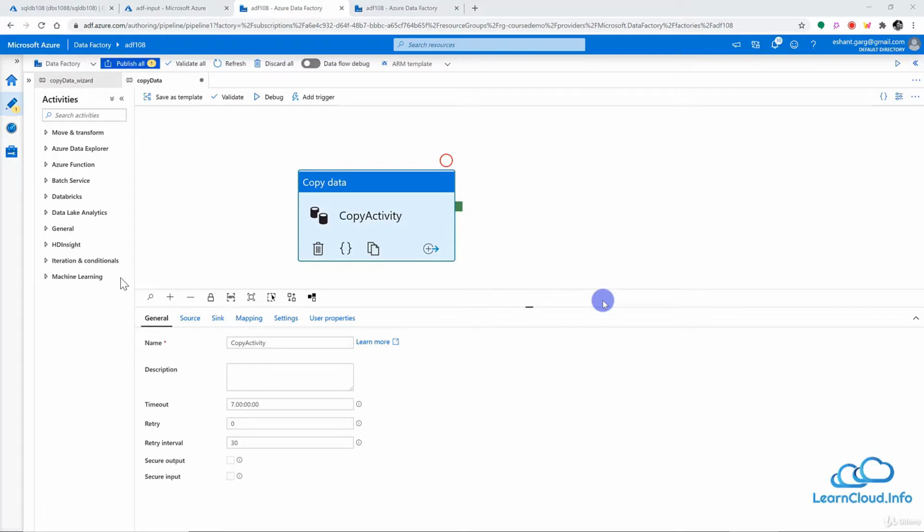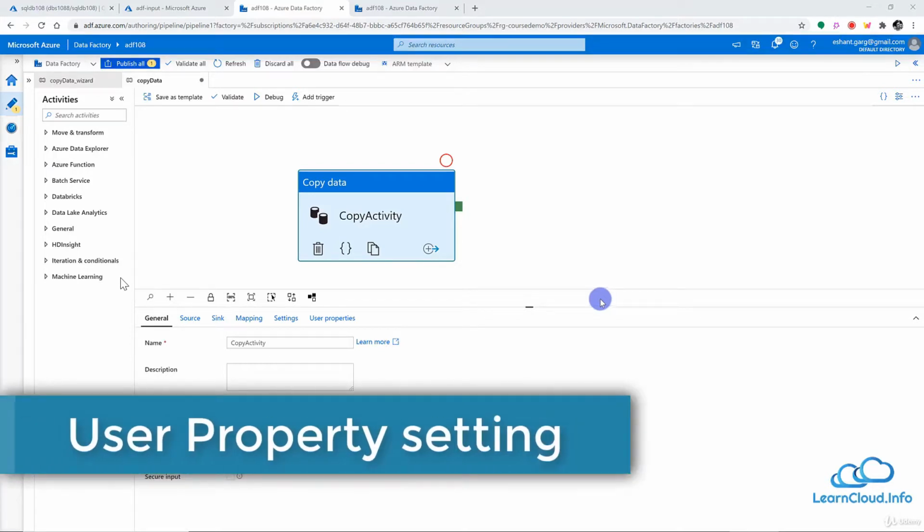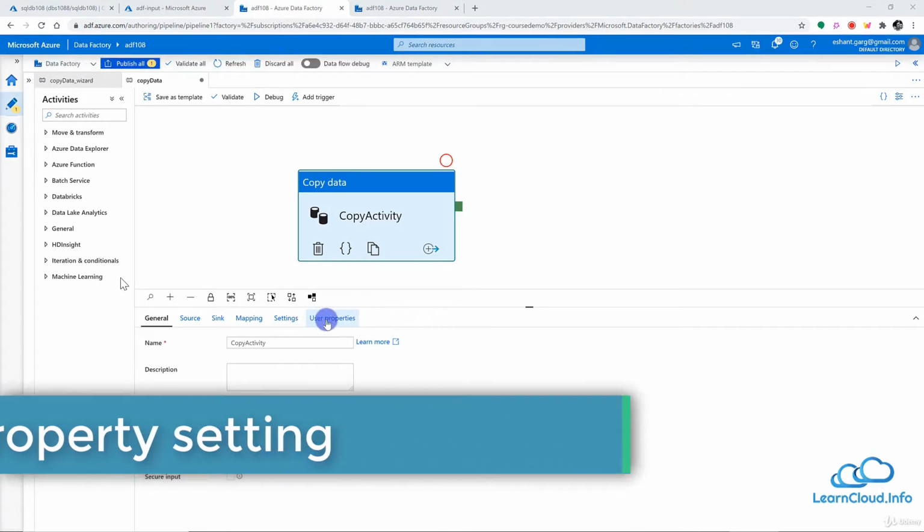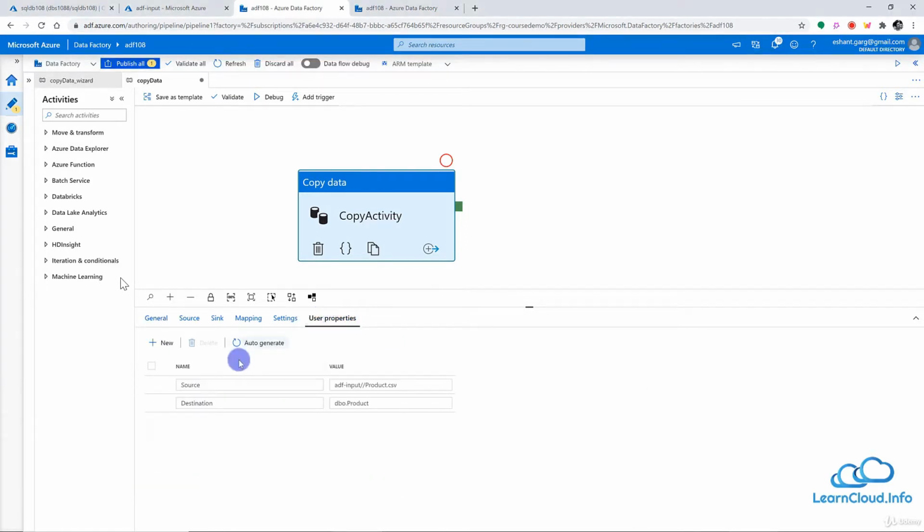Hello friends, welcome back. In this lesson, we are going to learn about one very important property, and that is user property. I can click here and you can see source and destination in case of copy data activity. But this property is available with almost all the activities.